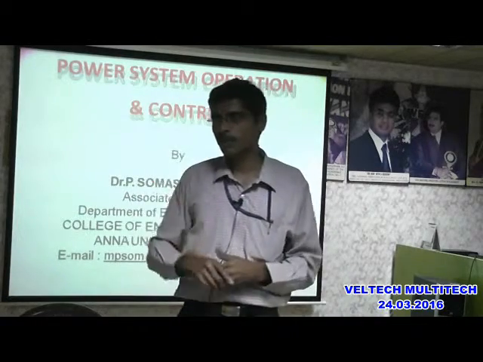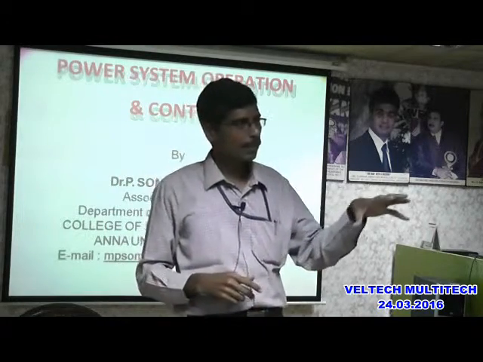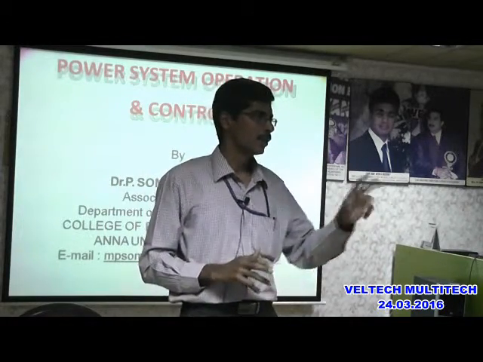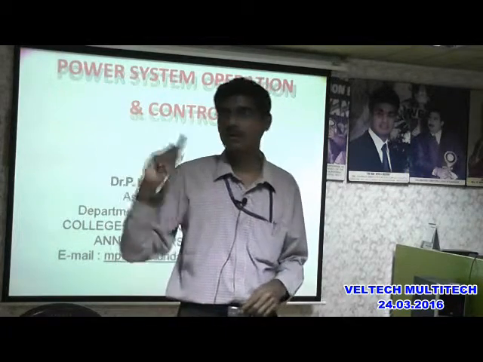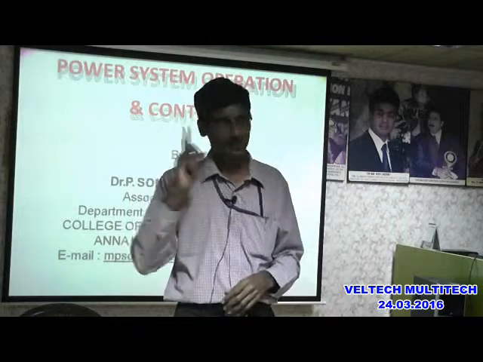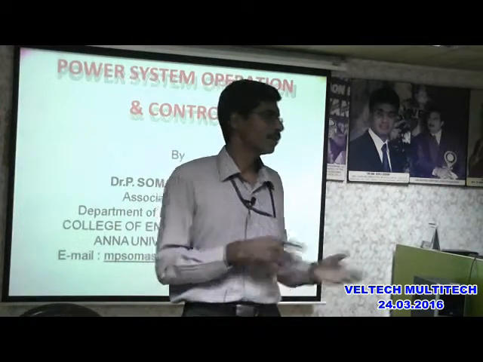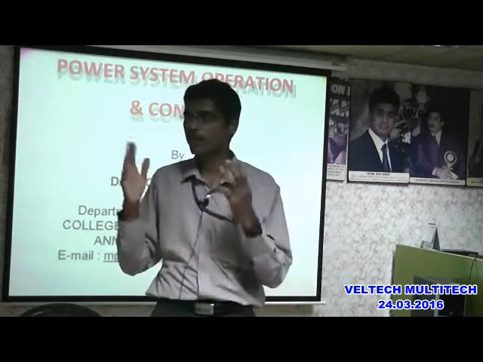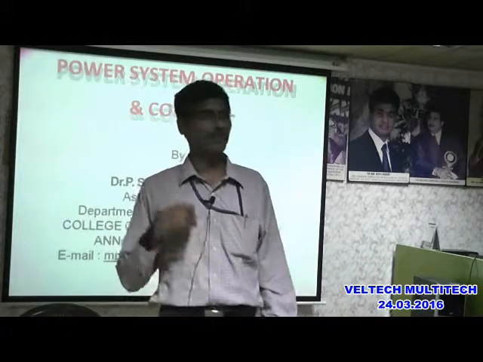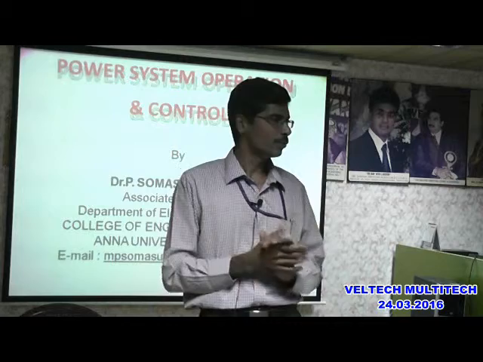Some of the customers are coming to you, ready to buy power of 100 megawatt. But what is the minimum power generated from your generator? 200. But if you are generating 200, the operator will not accept. He will say, you have the agreement only for 100, so reduce to 100 megawatt. But practically he cannot reduce it. So what he will do is make an announcement: whoever is consuming my power of 100 megawatt, I will pay some amount. Are you able to follow?